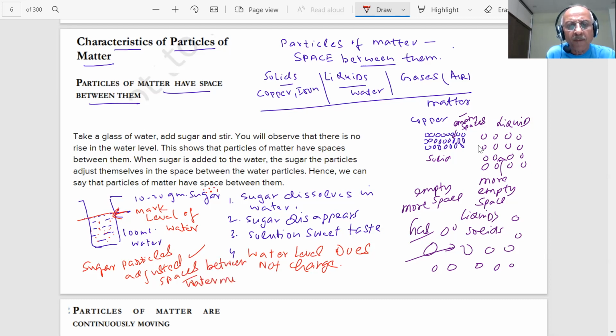Clear? Yes, sir. Okay. So that proves that, as I said, there will be different space available in solid, in liquid and gases. Least, little more, and a lot of space is there in gases.